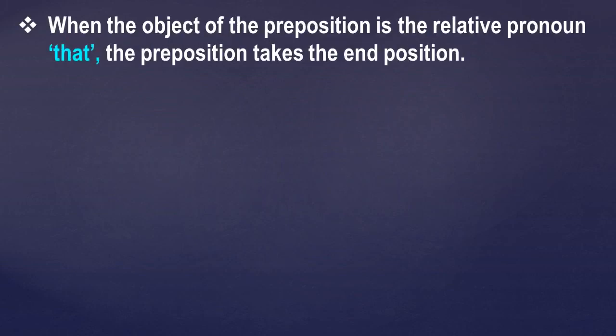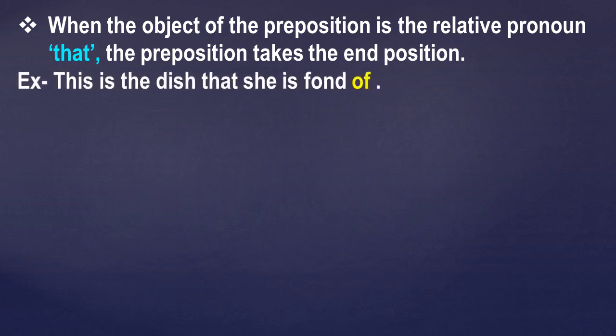Next case we have is when the object of the preposition is the relative pronoun that. That means when the object is this relative pronoun. Which relative pronoun? That. The preposition takes the end position. Example: this is the dish that she is fond of. Now the object is that, so we are placing the preposition at the end of the sentence.